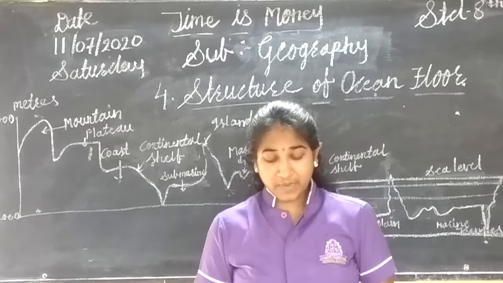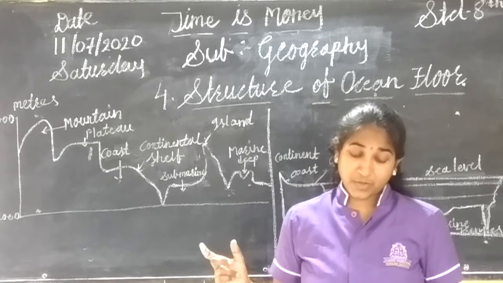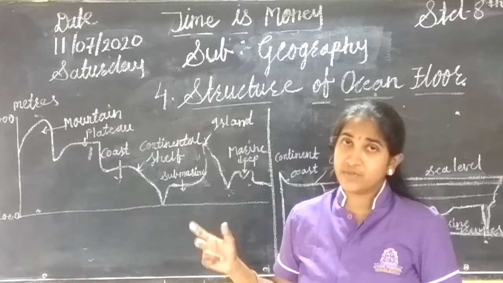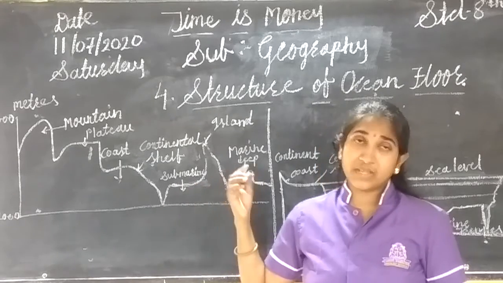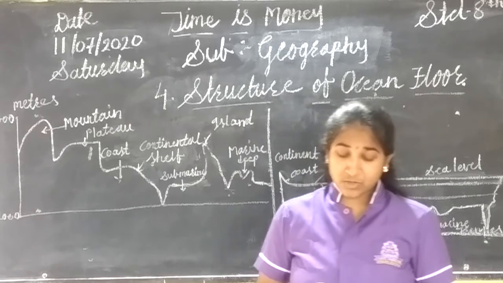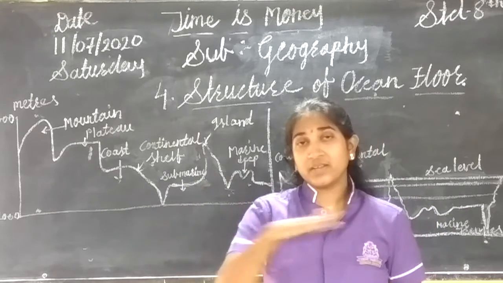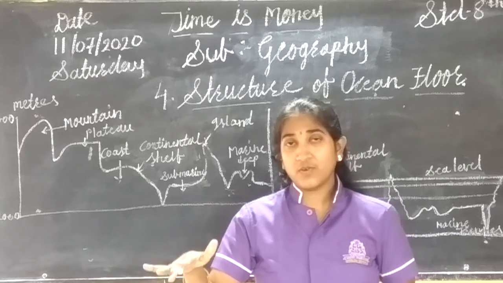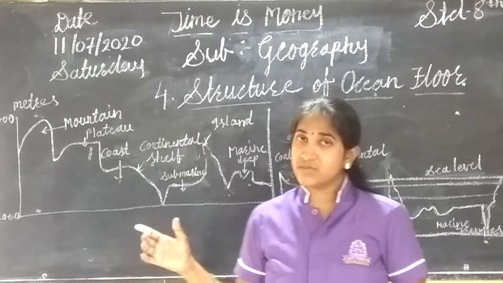Then geographical explanation: the relief of ocean floor. Our next topic is the relief of ocean floor. That means we are studying how the ocean floor is named. Land submerged below oceanic water is called ocean floor. The land which is under the sea level, under the water, is called the ocean floor.